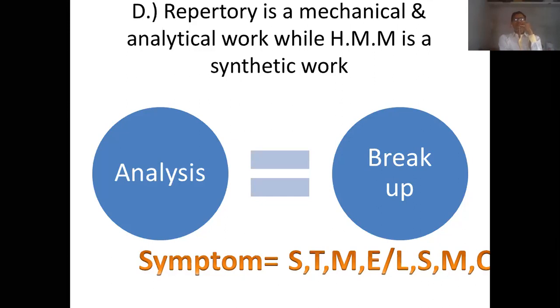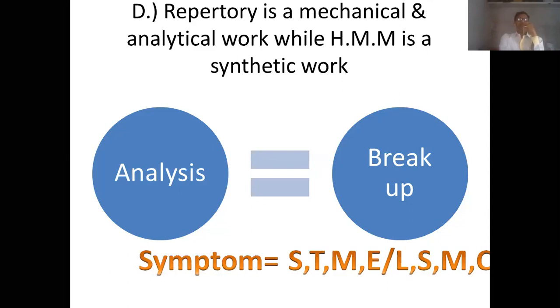If it is Boenninghausen's philosophy, the follower of Boenninghausen will have to study location, sensation, modality, and concomitant of those 10 symptoms. After careful study of those 10 symptoms under these four headings, we will arrange those 10 symptoms under these different headings, and these headings or subheadings will later be called a rubric or sub-rubric in a repertory.